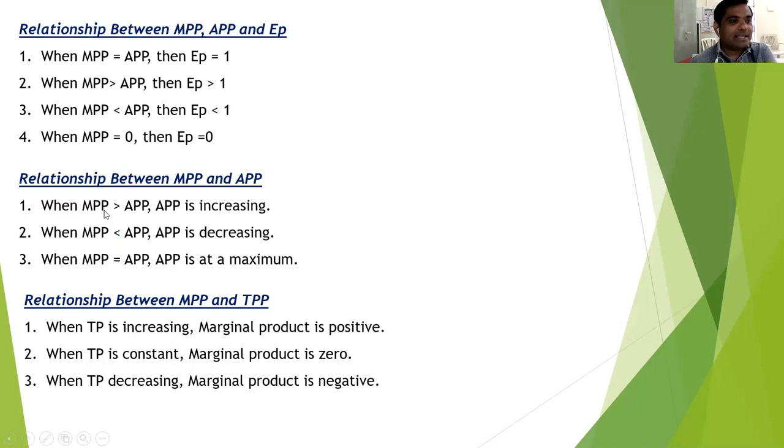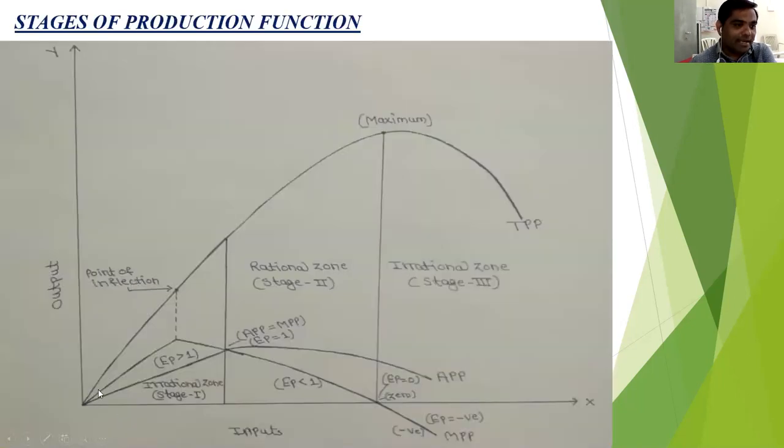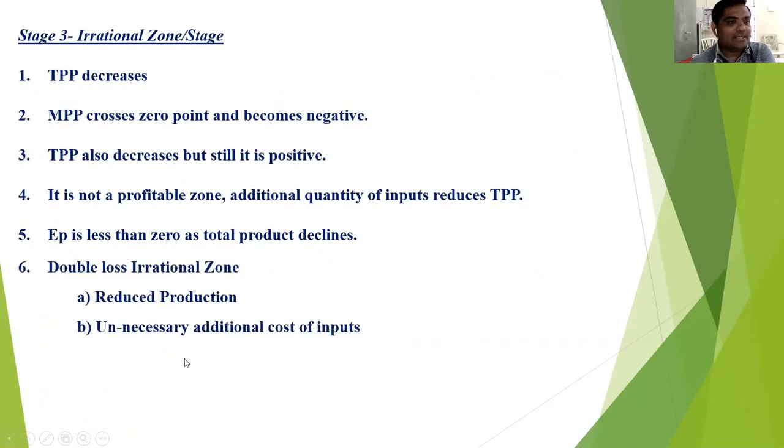This is the important relationship between MPP and APP. When MPP is greater than APP, APP is increasing.